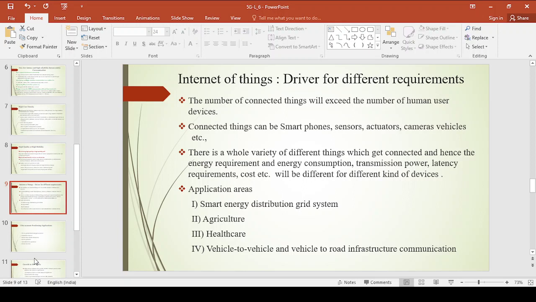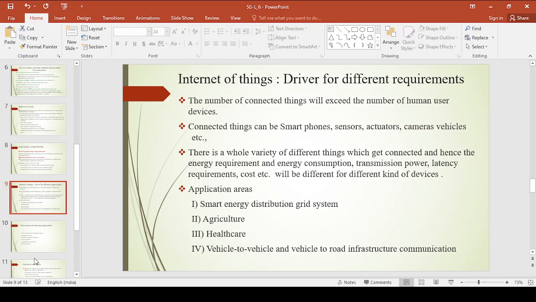This we will observe from 5G onwards. Now connected things may be a smartphone, a sensor, an actuator, cameras, vehicles, etc. Right? The number of connected things will exceed the number of human user devices.